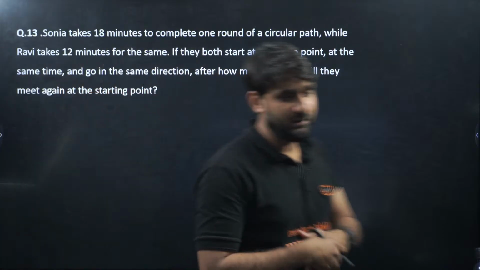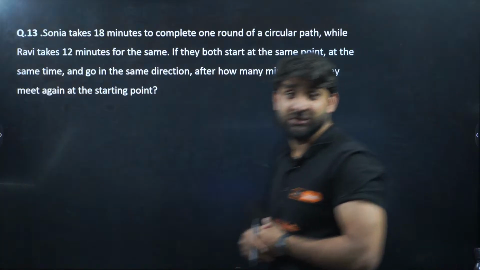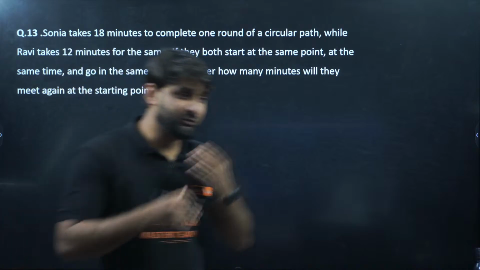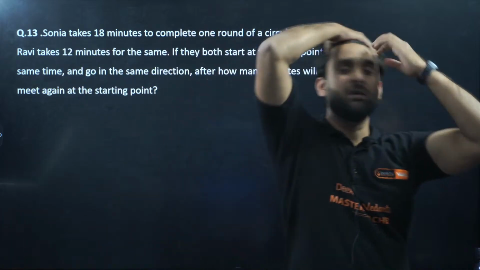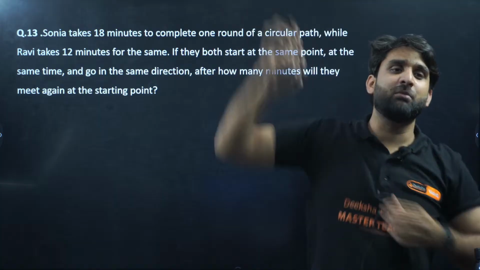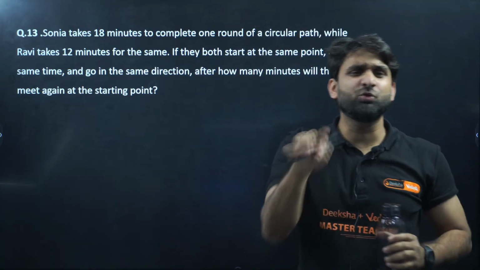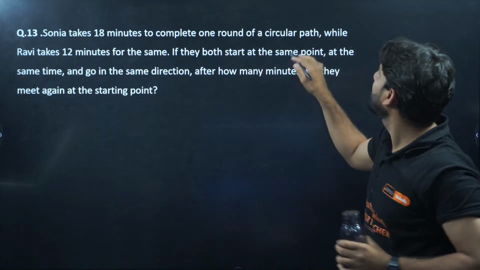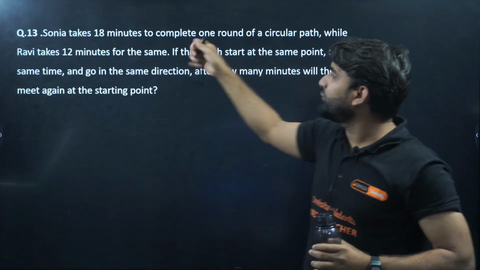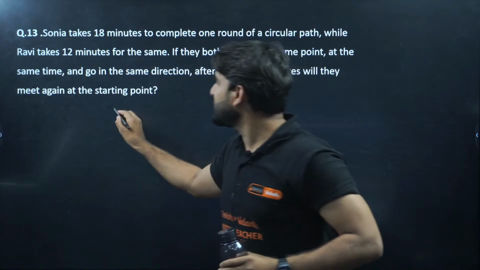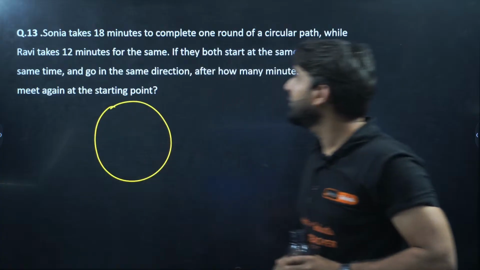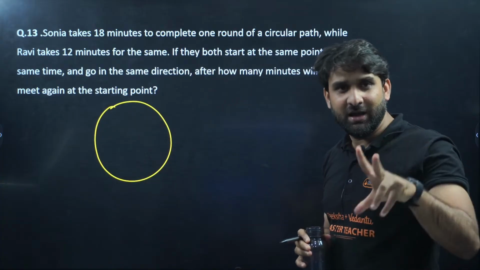Question number 13. Who can do this question? Is there anyone who can solve this question? Anyone? Question number 13. Sonia takes 18 minutes to complete one round of a circular path while Ravi takes 12 minutes. So basically there is a circular track. Two persons are there, Sonia and Ravi.